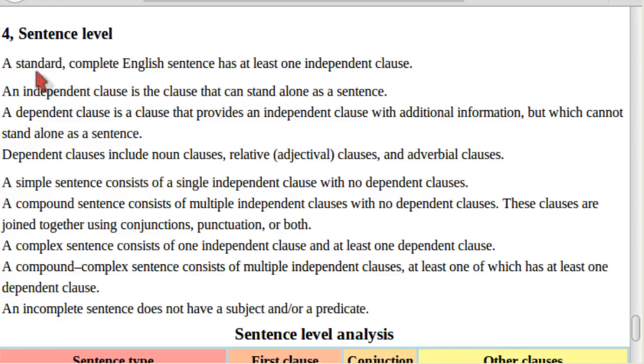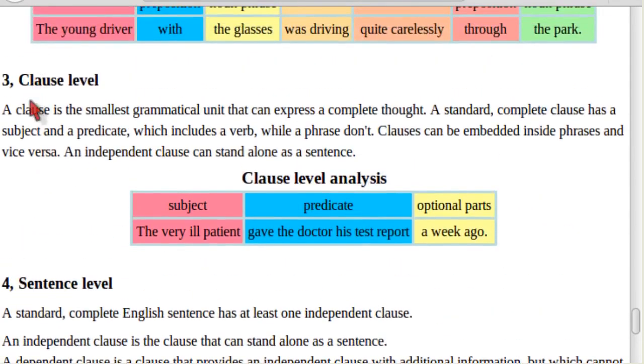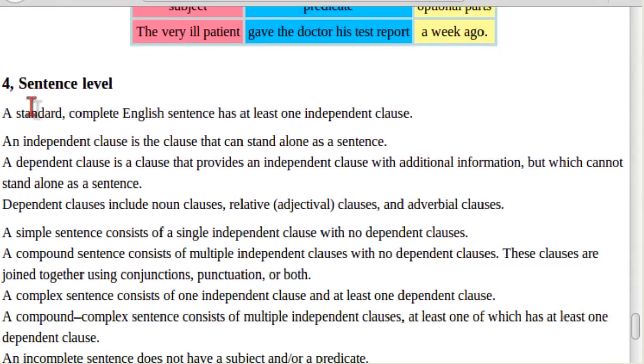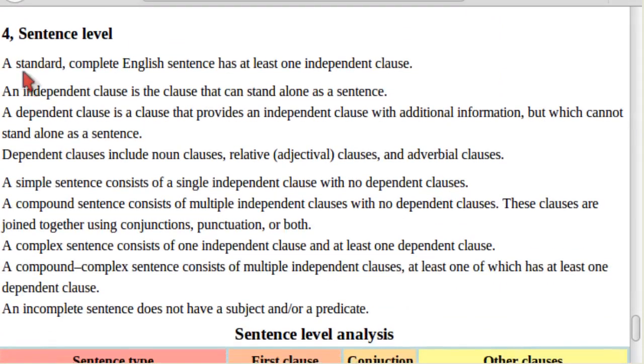Okay, we move to level 4, the sentence level. This level is very strongly connected to the previous one, the clause level, and we are going to talk about this together. A standard complete English sentence has at least one independent clause. An independent clause is the clause that can stand alone as a sentence.